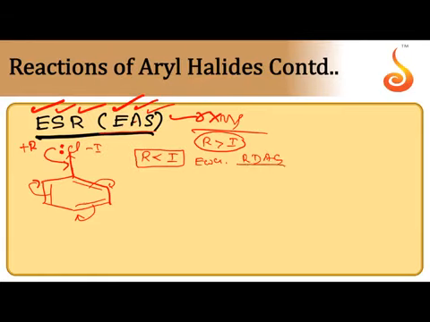But when an electrophile approaches chlorobenzene, chlorine directs it to the ortho and para positions. The directive nature of the group depends on the resonance effect. Since halogen is a plus R group, it directs the incoming electrophile to attack at the ortho and para positions. That's why halogen attached to a benzene ring is an ortho para directing group.